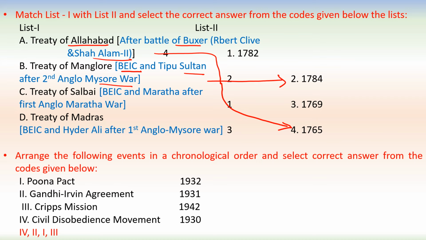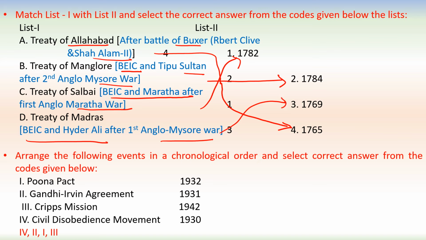Treaty of Salbai. This was between the British East India Company and the Marathas after the First Anglo-Maratha War, and it was signed in 1782. Treaty of Madras, that is signed between the British East India Company and Hyder Ali after the First Anglo-Mysore War, and it was signed in 1769.